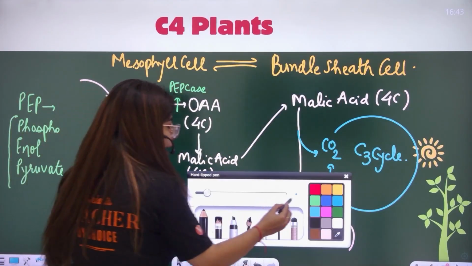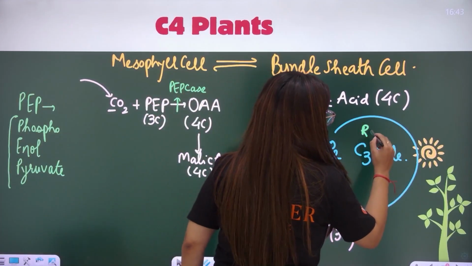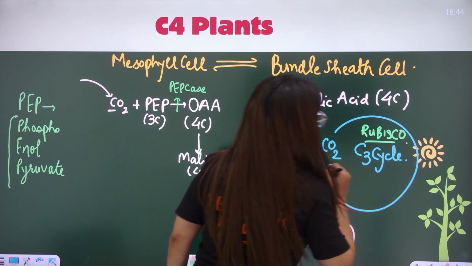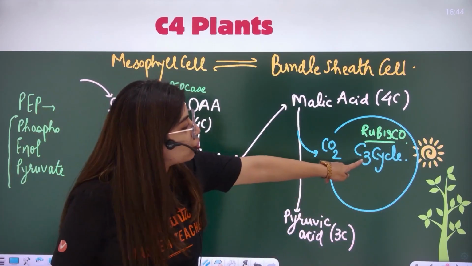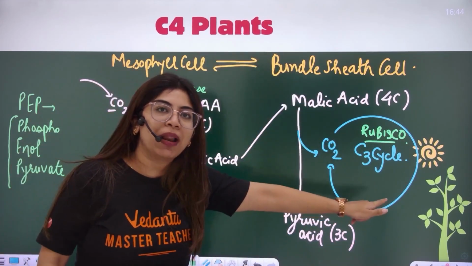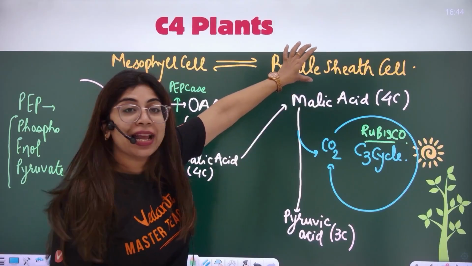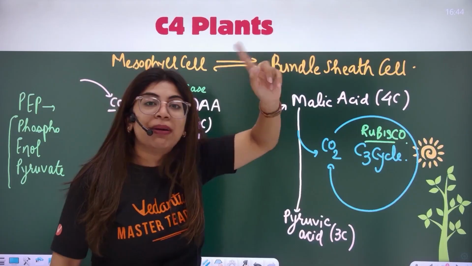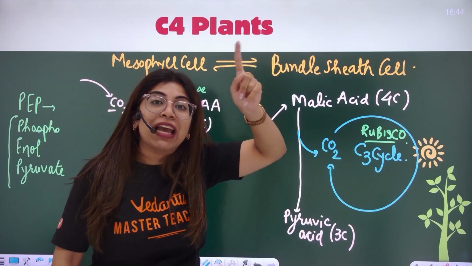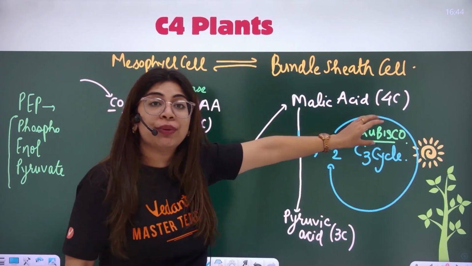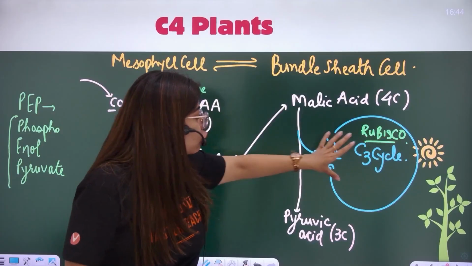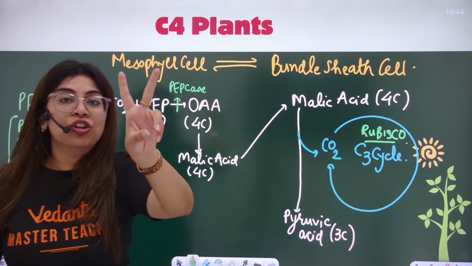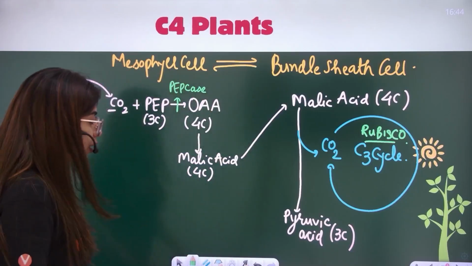In the C3 cycle, what is the enzyme which is involved? Rubisco is involved here. Rubisco enzyme is involved in the C3 cycle. The C3 cycle is occurring in C4 plants also. In which cell? In the bundle sheath cell. Is oxygen allowed to come inside the bundle sheath cell? No. So we have avoided the contact of Rubisco and oxygen. But two CO2 fixations are occurring here.